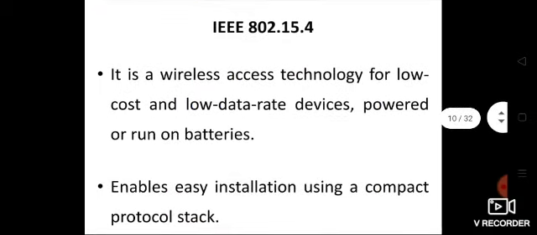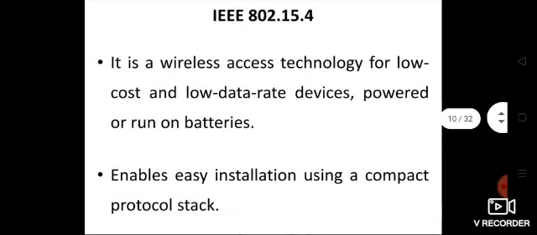So first let us discuss the IEEE 802.15.4 standard, which is an IoT access technology. It is a wireless access technology for low cost and low data rate devices powered by or run on batteries.